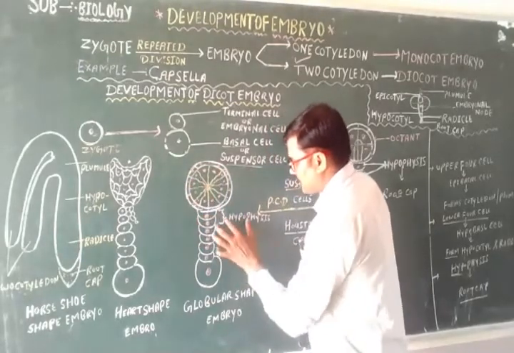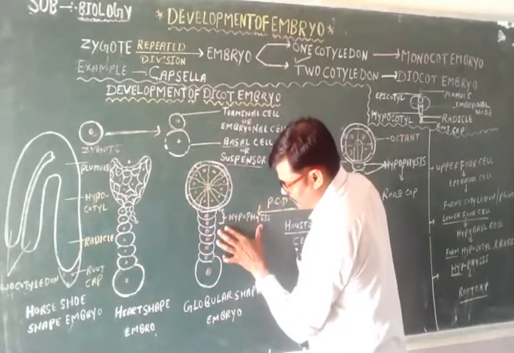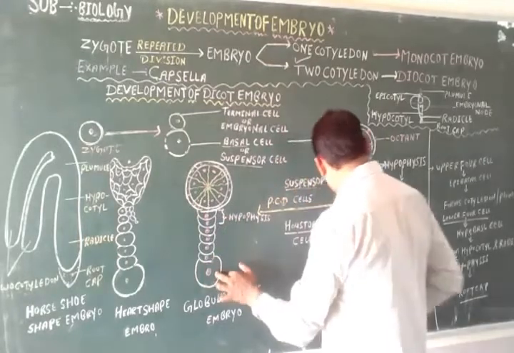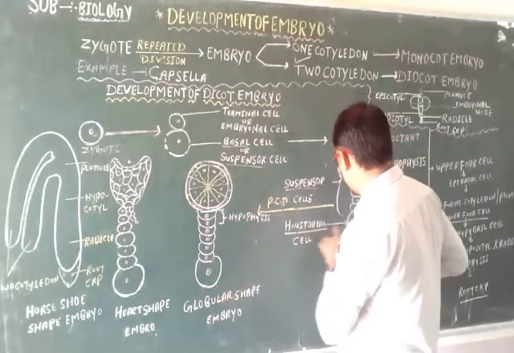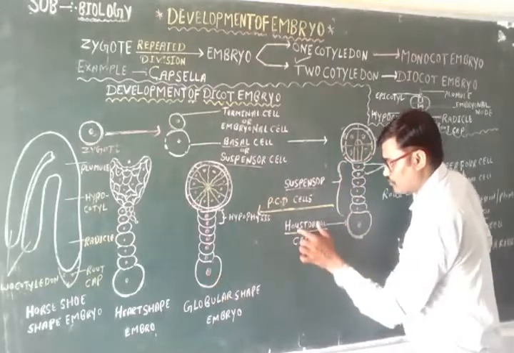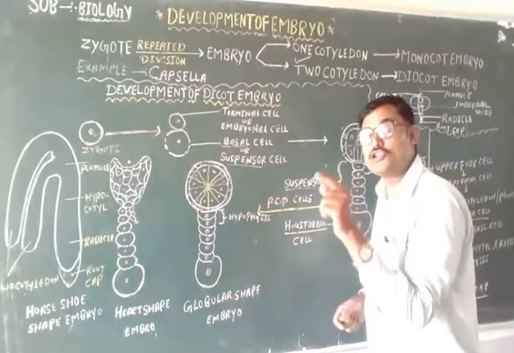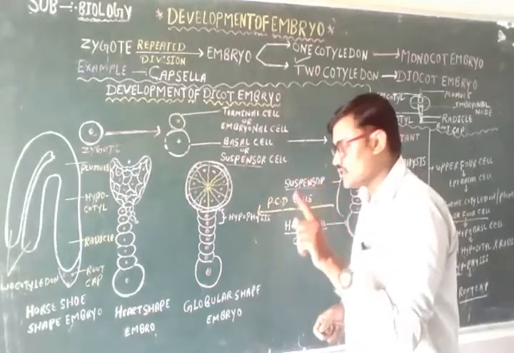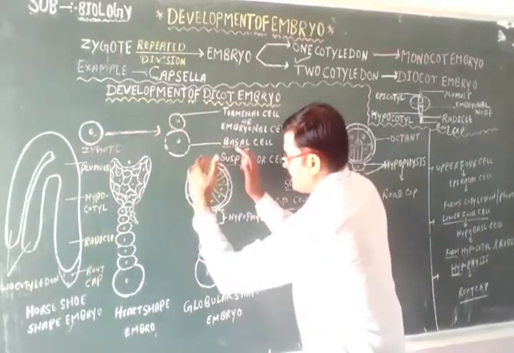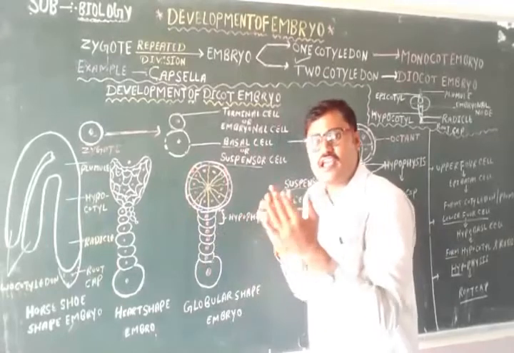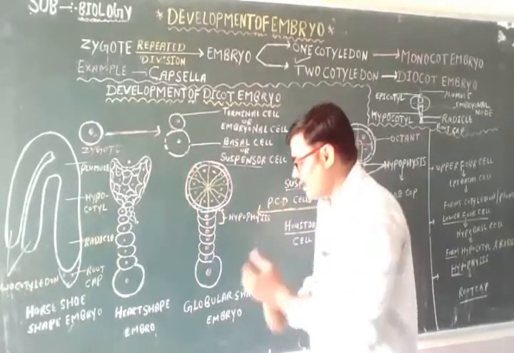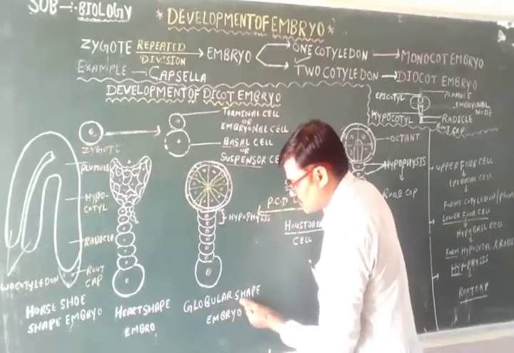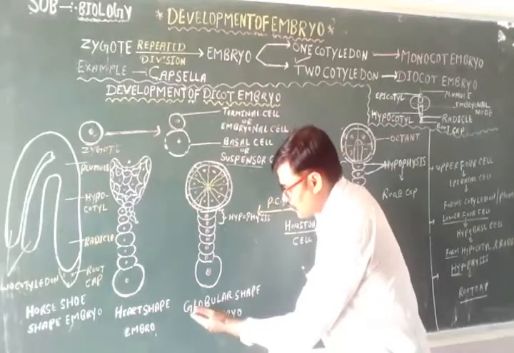Then this cell represents the hypophysis, and this is the haustorial cell. These large cells represent the haustorial cells or haustorium. Both are correct, haustorium or haustorial cells. And these structures look like a globe. That's why I have mentioned here globular shaped embryo.